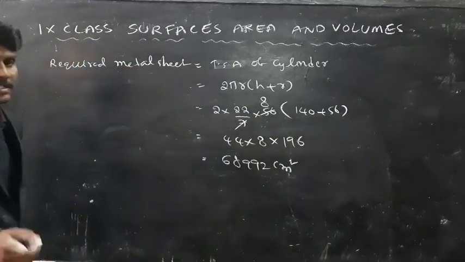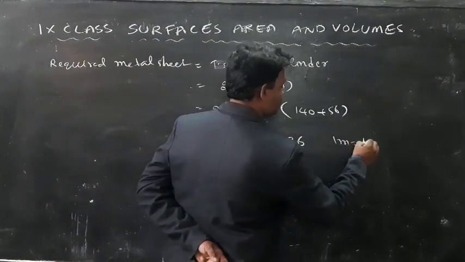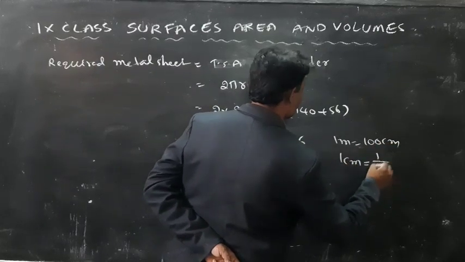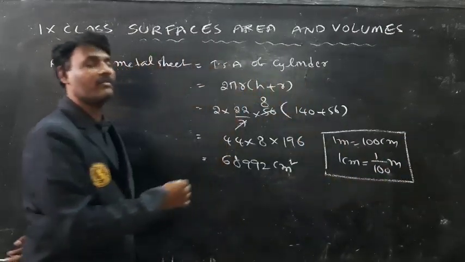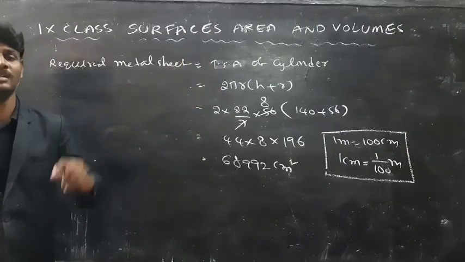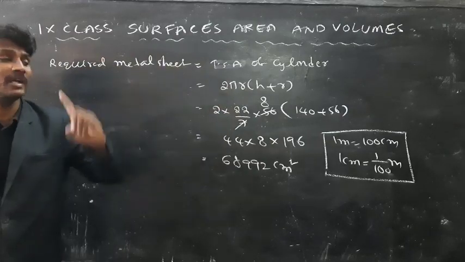If I convert centimeters into meters, 1 meter is equal to 100 centimeters. Similarly, 1 centimeter is equal to 1 by 100 meters.